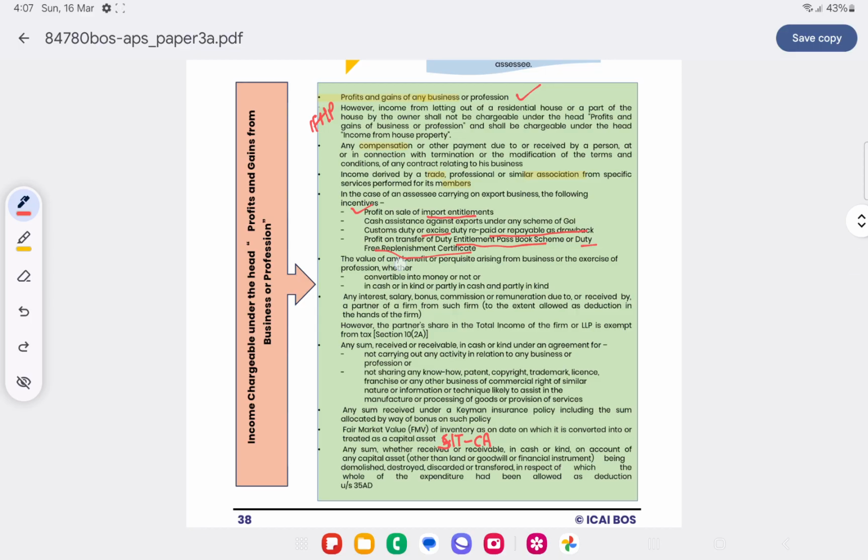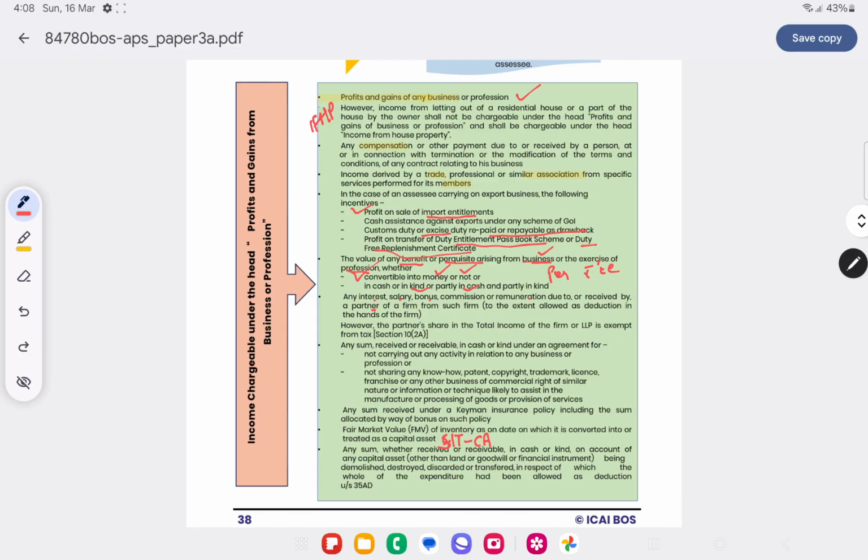Now, the value of any benefit or perquisite arising from business or profession, whether convertible to money or not, in cash or in kind or partly in cash or in kind, will be chargeable to PGBP. Perquisites given to an employee will be charged under the head salary, but perquisites from business or profession will be charged to PGBP. Interest, salary, bonus, commission, remuneration received by a partner will be charged to PGBP.